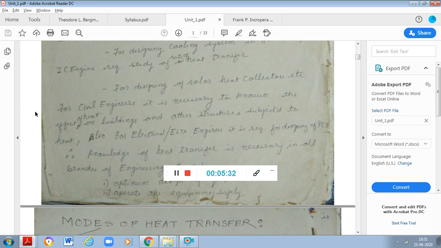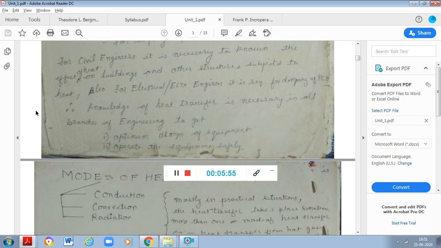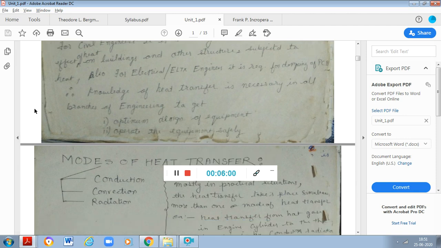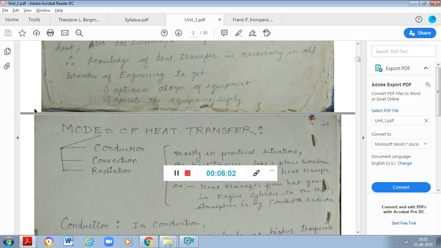How is the radiation from the sun availed to produce more, or there should be proper transfer of energy from that solar energy to the steam energy. So these things we need to study. So knowledge of heat transfer is necessary in all branches of engineering. Number one reason is optimum design of the equipment, and that equipment should operate safely.